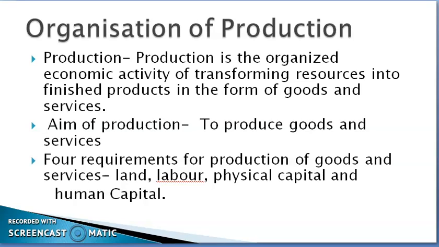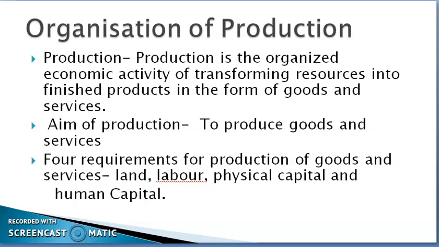You require that somebody has to prepare a lesson for you. You require the telecom companies to give you the facility to talk to anyone. What are these things? These are services. And what is production? Production is the organized activity which transforms resources into goods and services. So what is the aim of production? The aim of production is to produce goods and services.